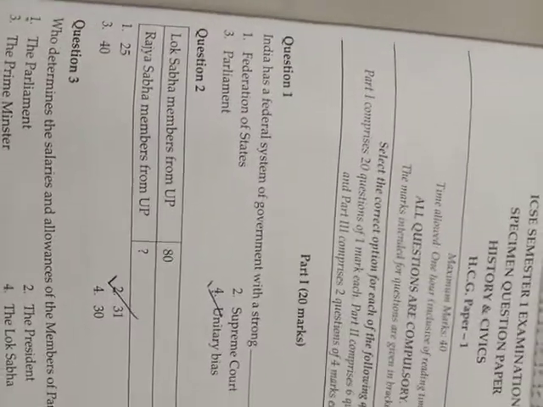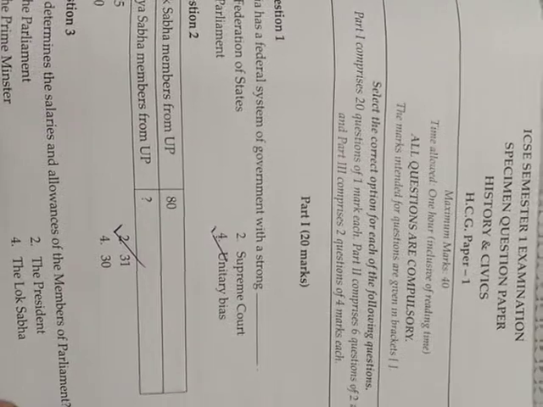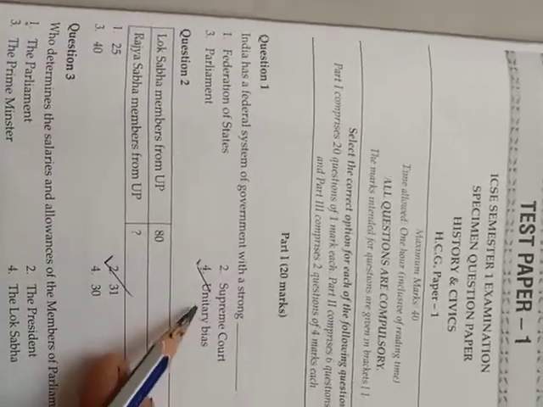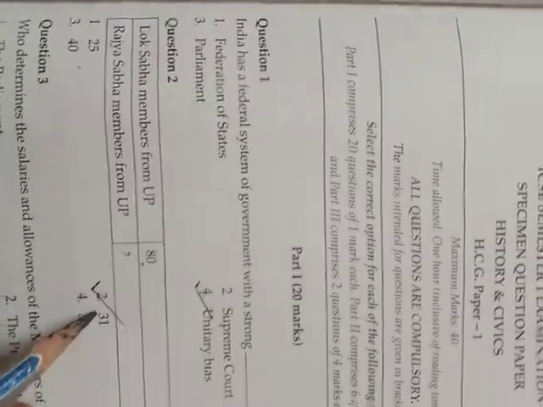First question is, India has a federal system of government with a strong... You can see the answer. I have ticked unitary bias. And the second question is, Lok Sabha members from UP is 80. Then what about the Rajya Sabha members? It is 31.